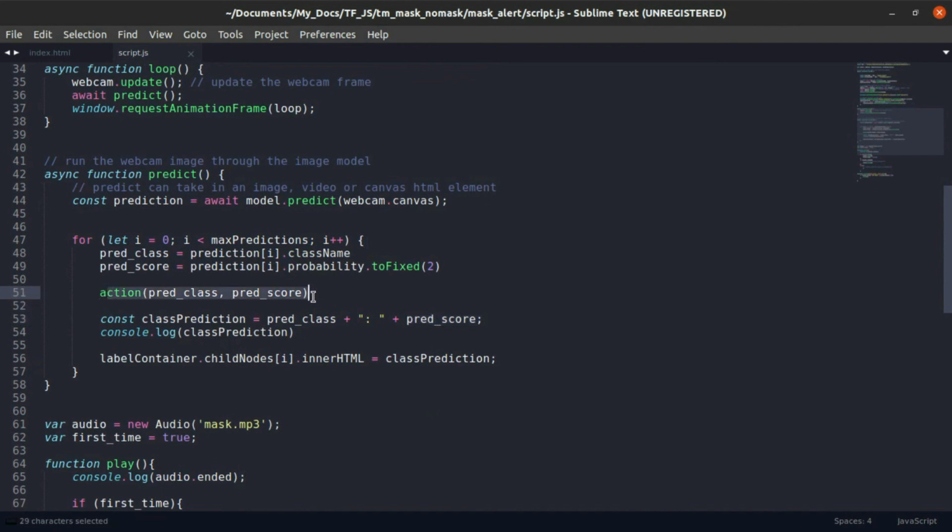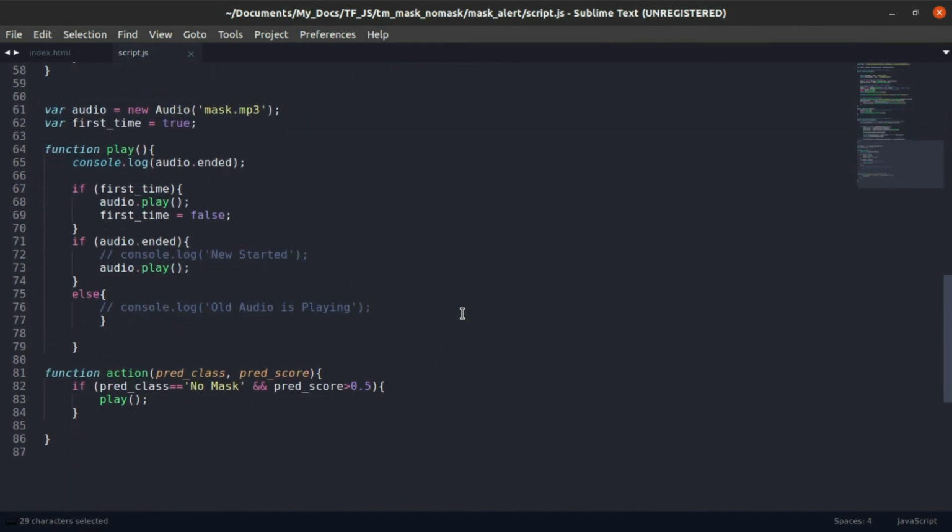So what the action function is doing, it contains all the logic that we want to apply on the image. So in action, we are getting the prediction class and prediction score. So let's suppose if the prediction class is no mask, right, and prediction score is greater than 0.5, that means we multiply this 0.5 by 100 and it will give 50%.